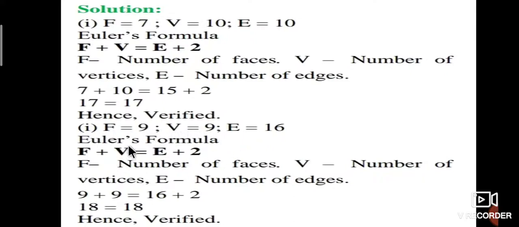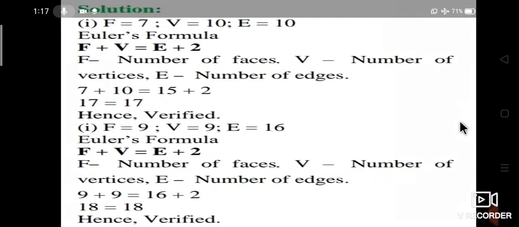Next one is F is equal to 9, V is equal to 9, E is equal to 16. According to Euler's formula, F plus V is equal to E plus 2, where F is the number of faces, V is the number of vertices, and E is the number of edges. Therefore, 9 plus 9 is equal to 16 plus 2, 18 is equal to 18, hence verified.